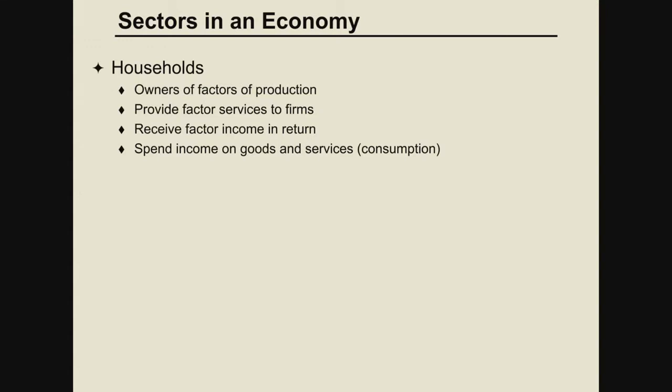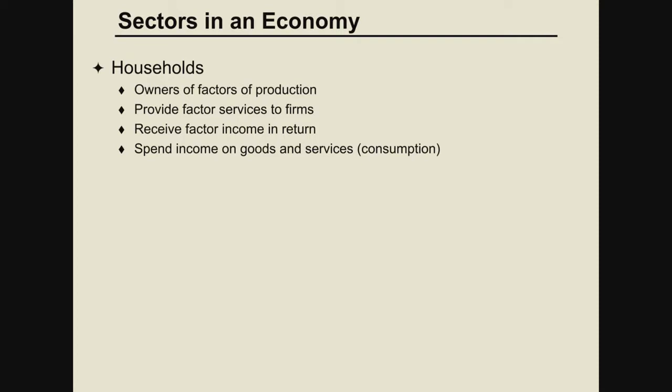Now, who are known as household in the economy? These are the ones who are the owners of factors of production. They are always rendering services, and in return they are getting the factor payment. Like we people are working, which means we are rendering our services, and in return we are getting income.